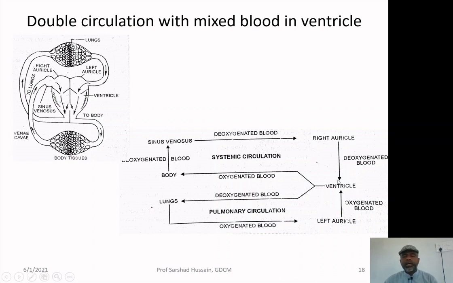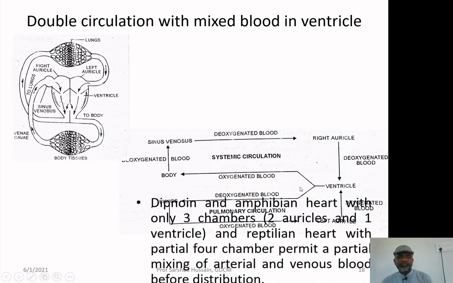ventricle where there is a mixing, because the ventricle is having two types of blood. It is receiving the blood from the lungs, which is oxygenated, and it is receiving the blood from the body, which is deoxygenated. So, after mixing, again the more oxygenated blood is going to the body and the less oxygenated, that means deoxygenated, is going to the lungs, because there is a partial partitioning present over there.